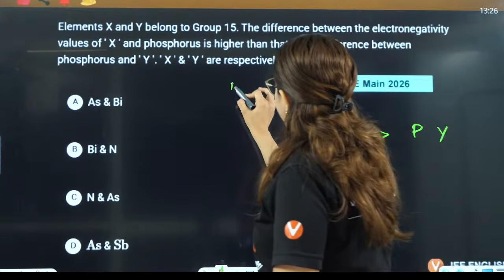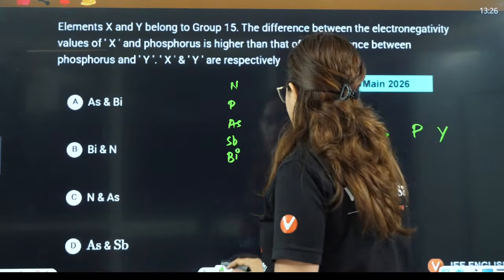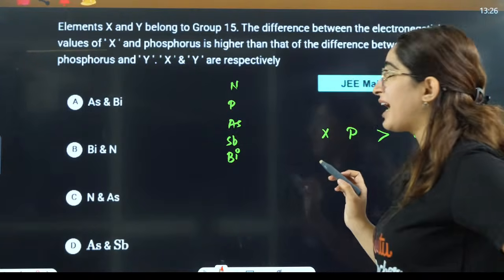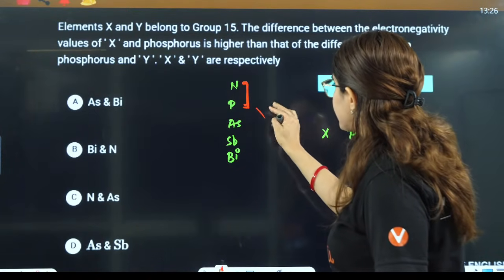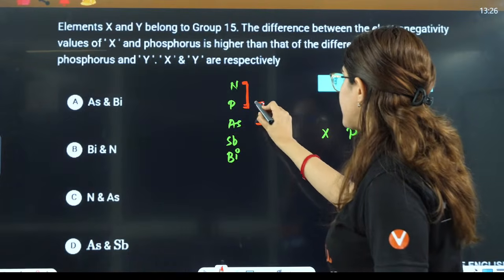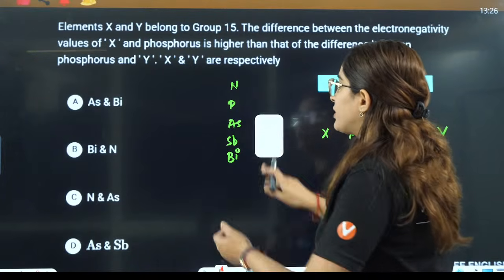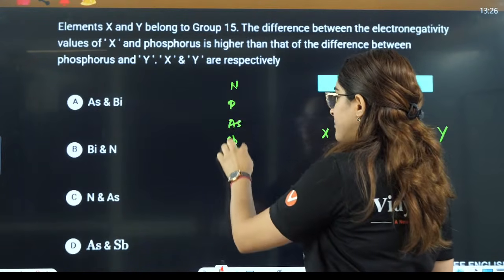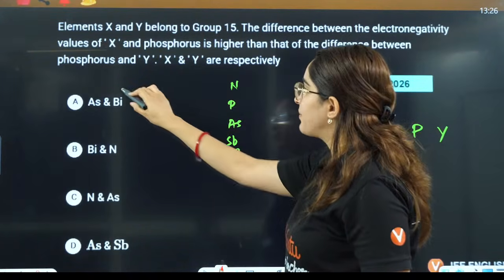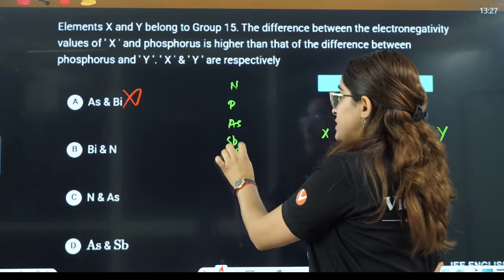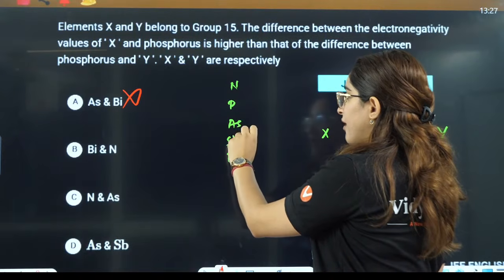See, it is like nitrogen, phosphorus, and so on. So we have seen the electronegativity order. This particular difference is higher than this difference, right? Firstly, if I put arsenic with phosphorus and bismuth with phosphorus, that is definitely not true. Here the difference is smaller as compared to that. So this is definitely bismuth, and if I say X is bismuth, then you have nitrogen and this.